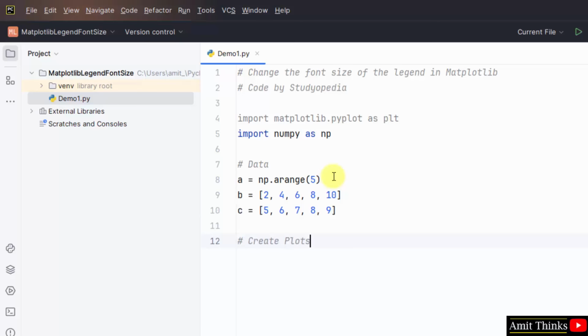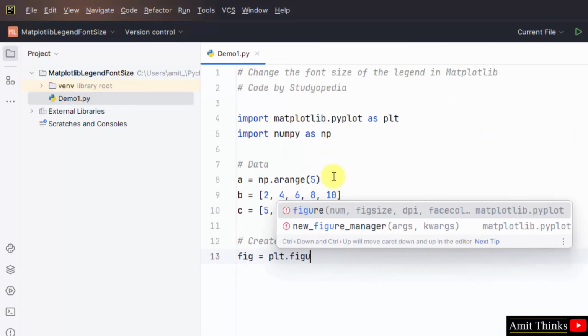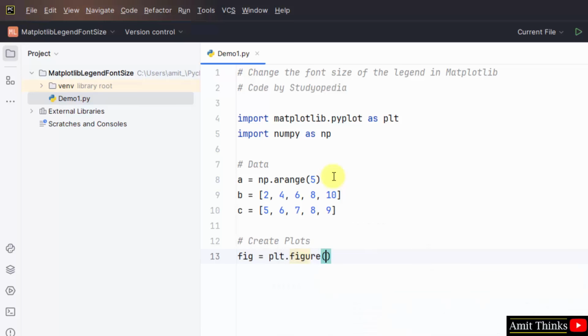Create plots. Now create the figure using plt.figure. This plt is the same, that is the submodule pyplot. Set the axis. This will set the axis for our figure using the subplot.